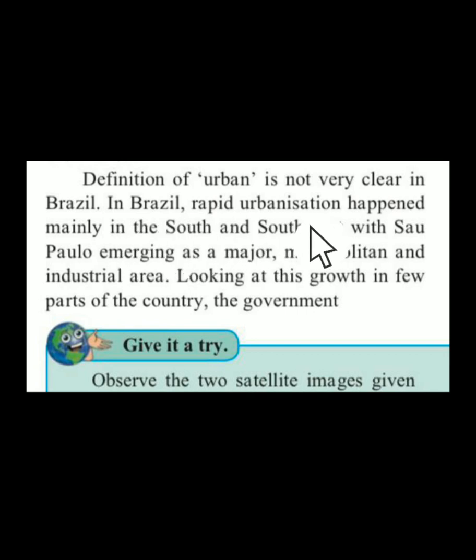In Brazil, rapid urbanization happened mainly in the south and southeast, with Sao Paulo emerging as the major metropolitan and industrial area. As you might have heard in the previous lectures, the south and southeast of Brazil is mostly urbanized, with very high population and a very good climate. Out of them, Sao Paulo is one of the major cities and a major metropolitan area.